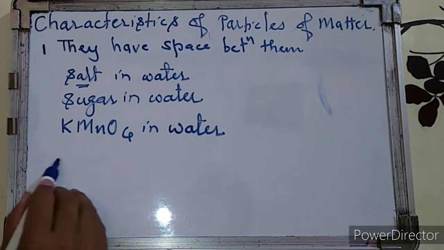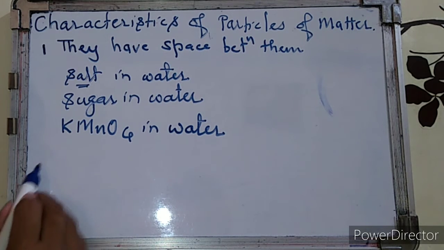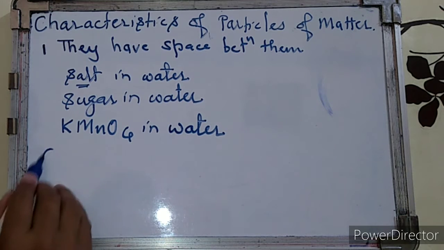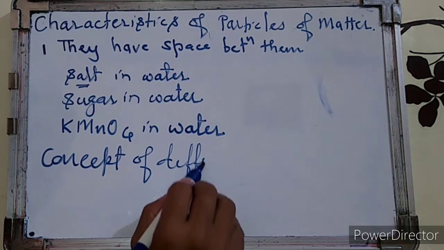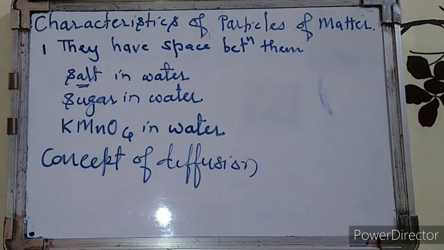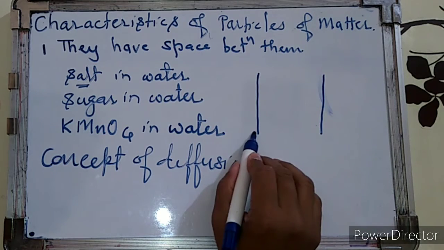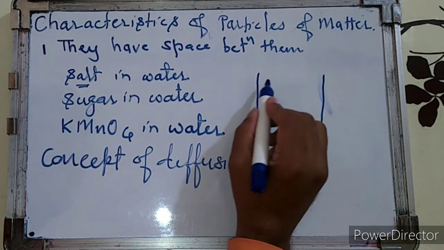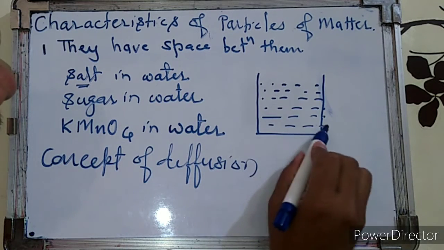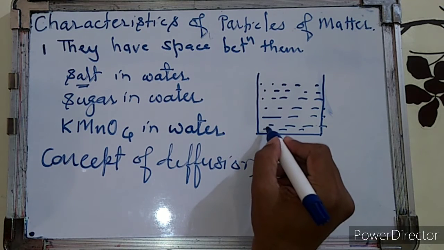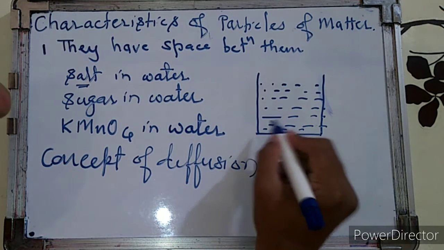So what happens during this process? During these things there is intermixing of the particles. That means here we are learning the concept of diffusion. In the concept of diffusion there is intermixing of the particles. For example, if you take a beaker and add water, the small particles of potassium permanganate or sugar intermix with the water particles. This intermixing with the water particles is called diffusion.